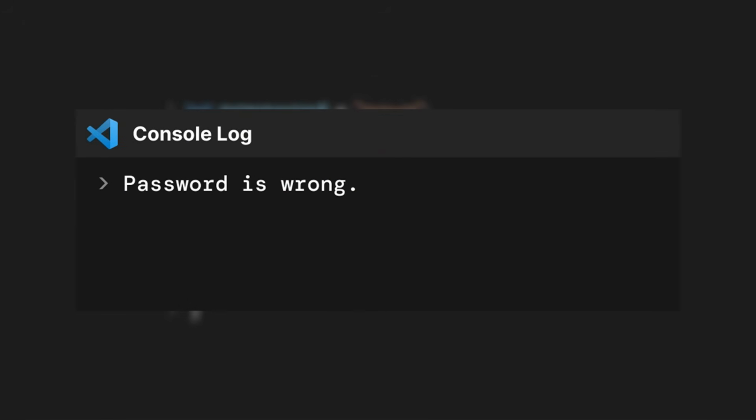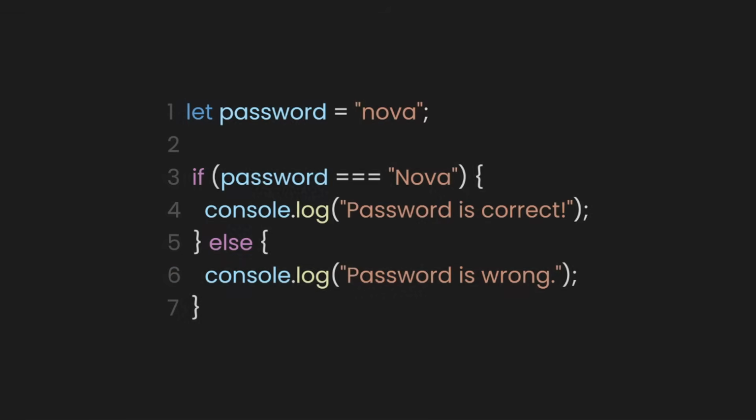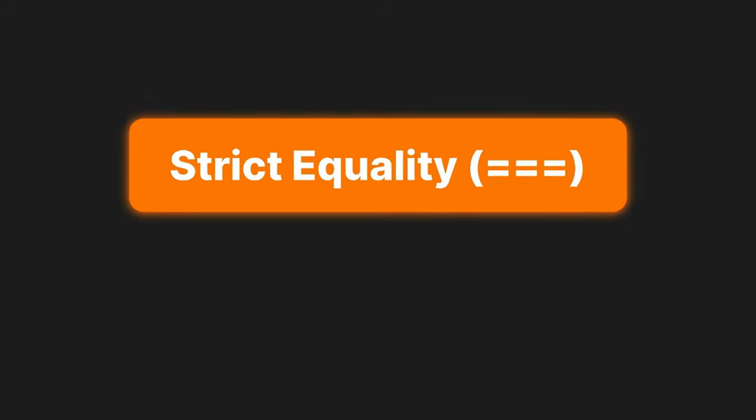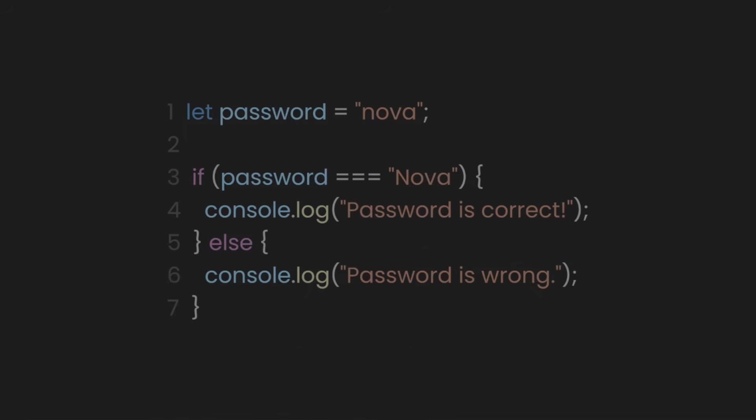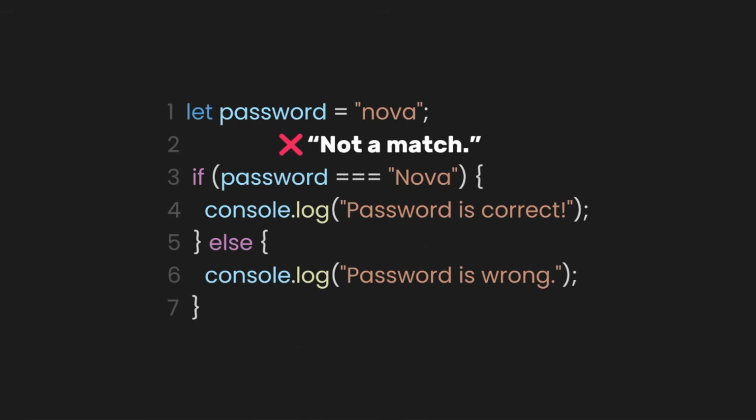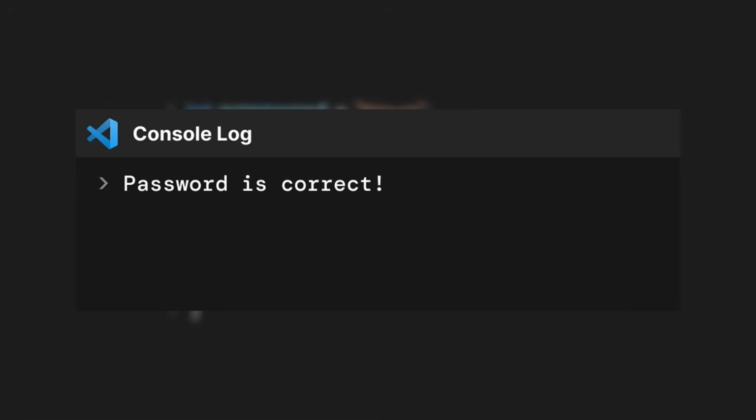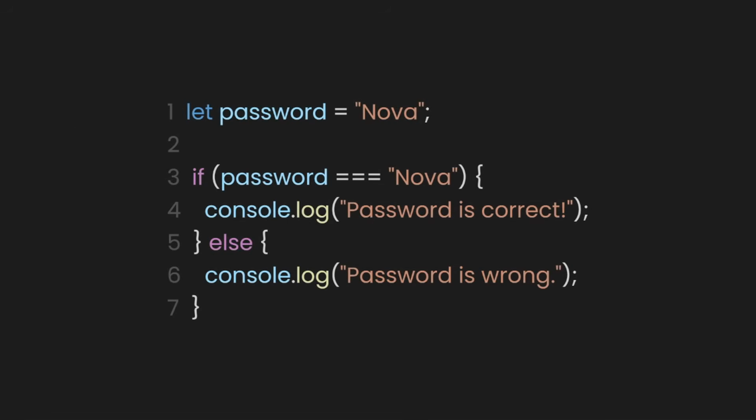Now the console says, "password is wrong." Why? Because strict equality checks both the value and the type, and it's case sensitive. So "nova," lowercase, is not exactly the same as "Nova," uppercase. That makes the condition false, so the else block runs. But if we change password to "Nova," it works. The console says "password is correct," because now the case matches exactly.